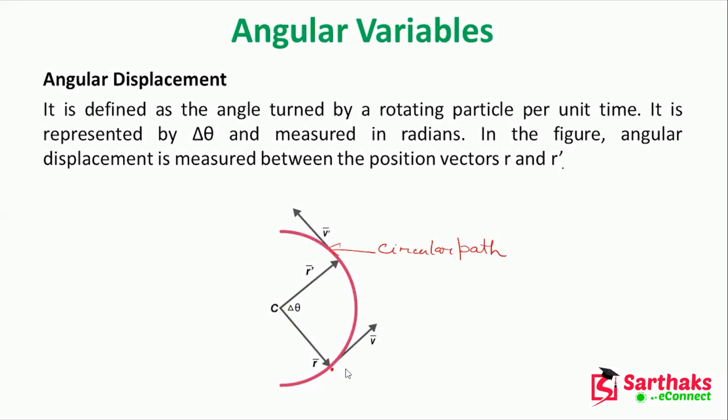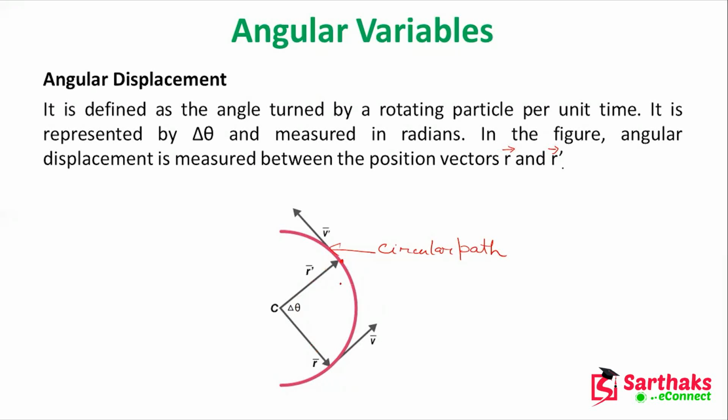Previously I was in this position. Now I am at this position. So how much angle have you changed? That is del theta, and it is in radians. So angular displacement is measured between two vectors, r and r dash. So it will be measured between the r vector and the r dash vector.